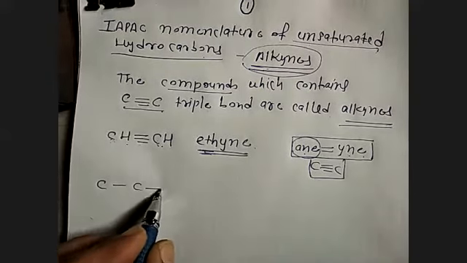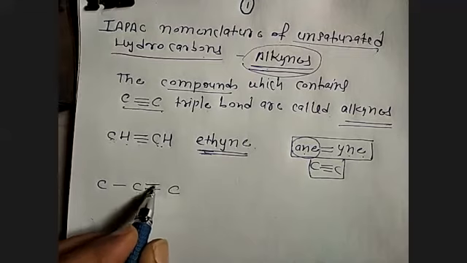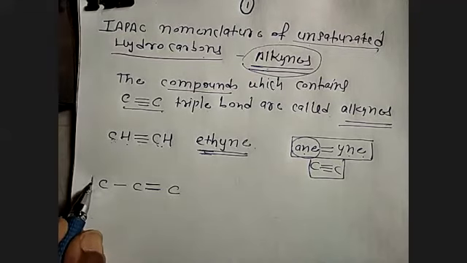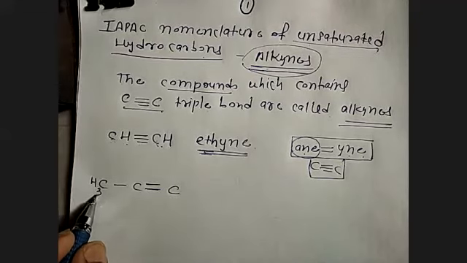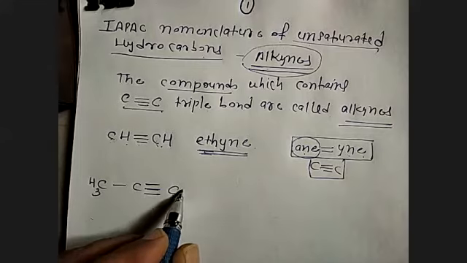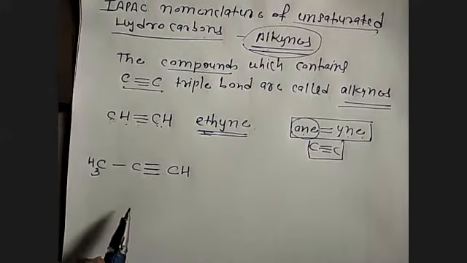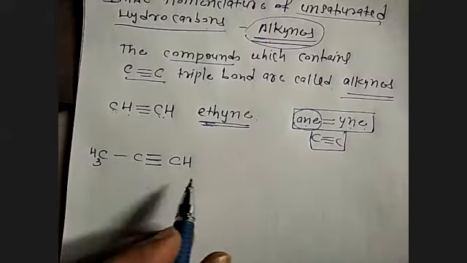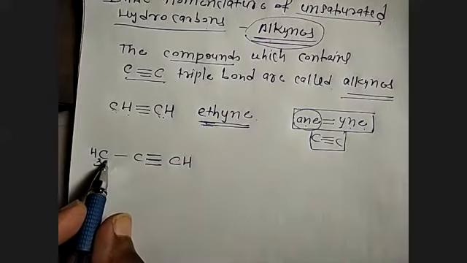Here I'll have a triple bond: C triple bond C, CH3 and CH. See, this carbon valence is correct. How many carbon atoms? 1, 2, 3.